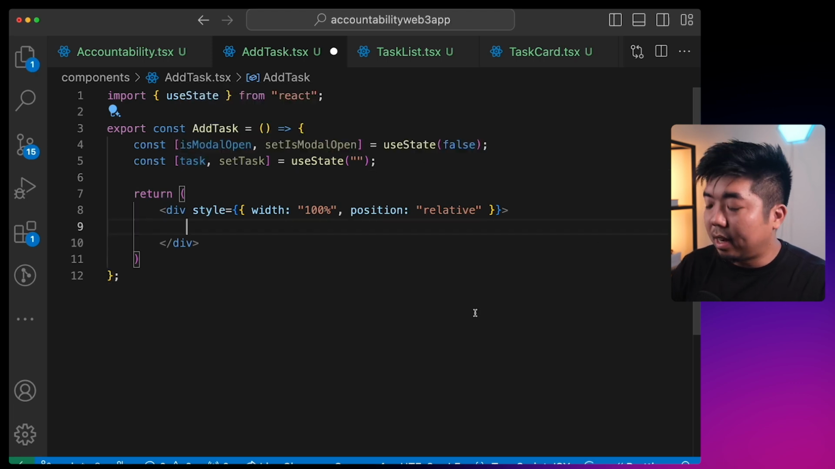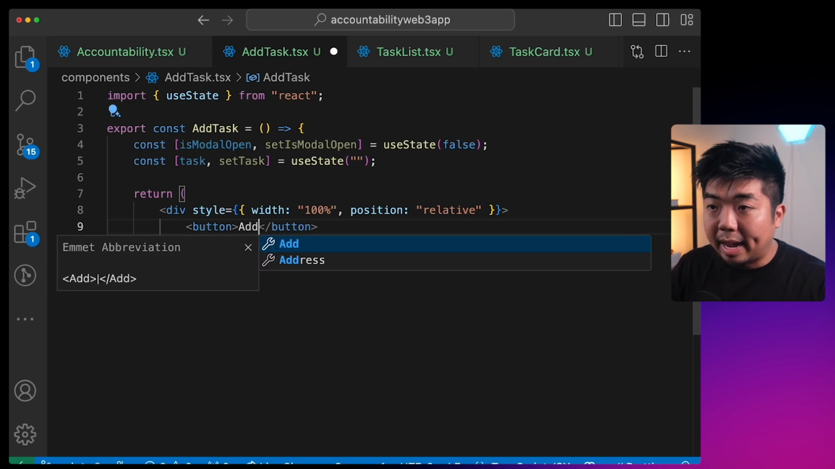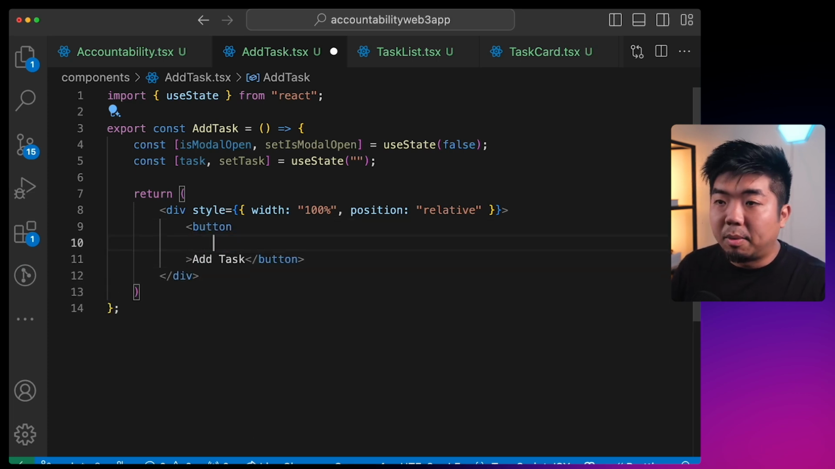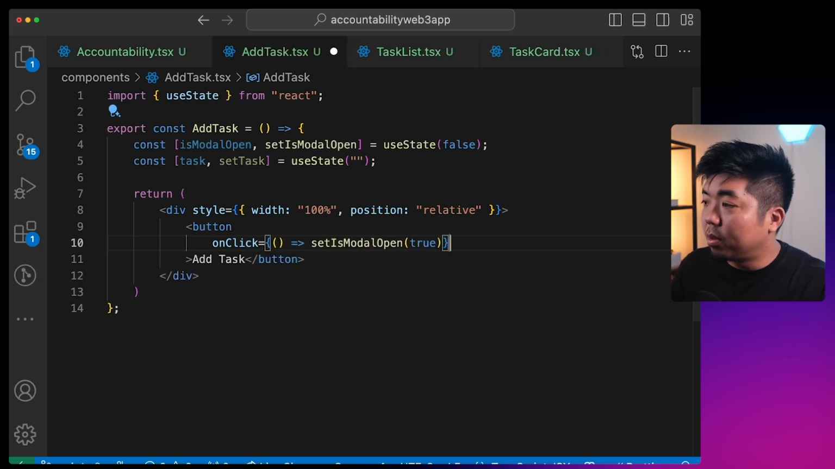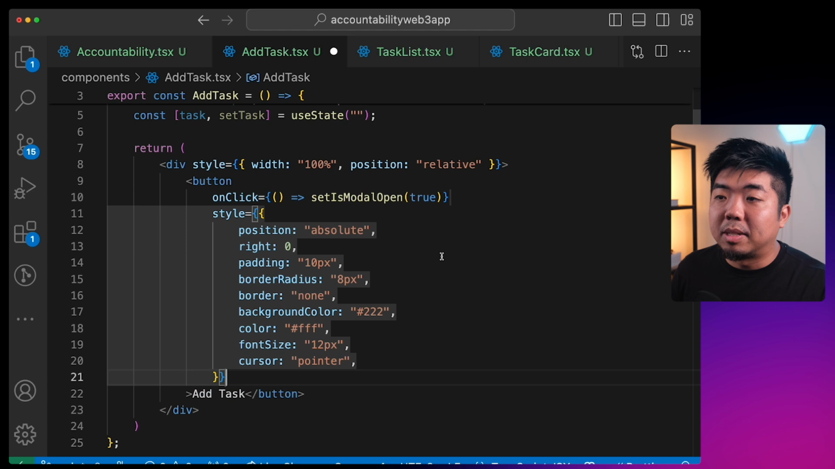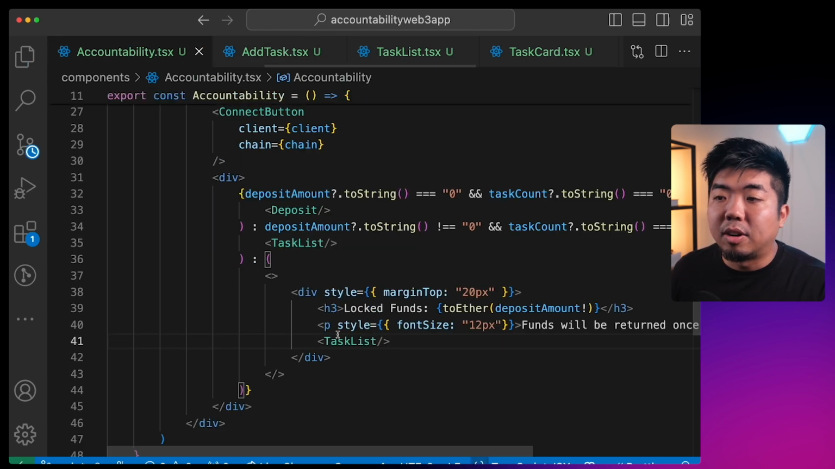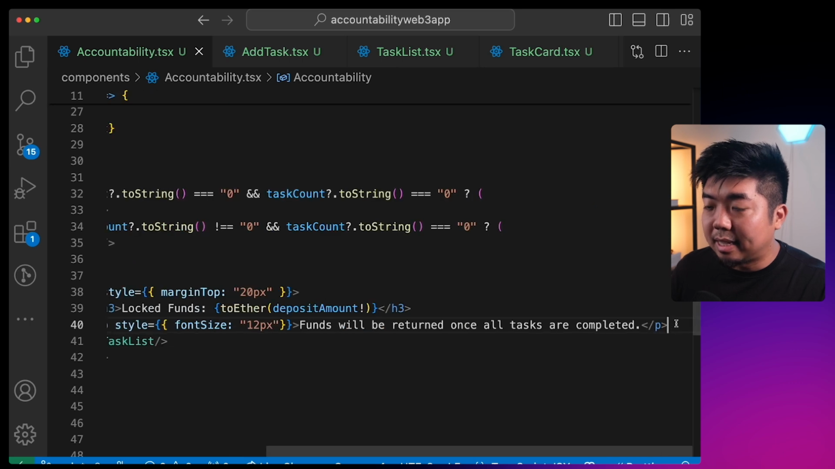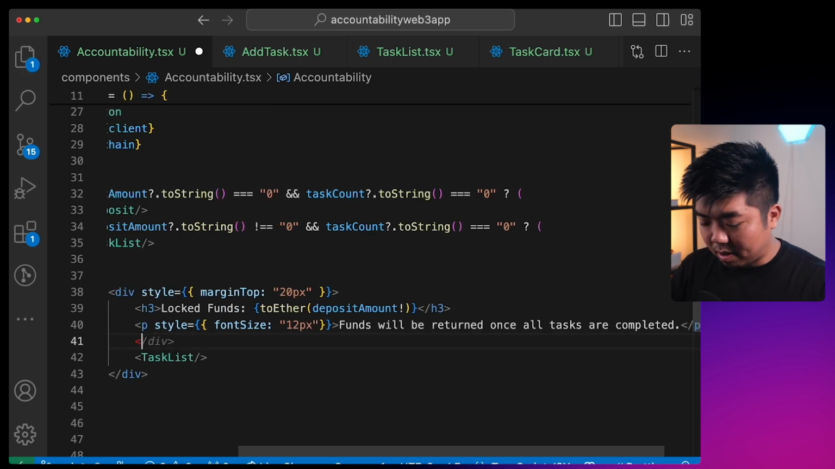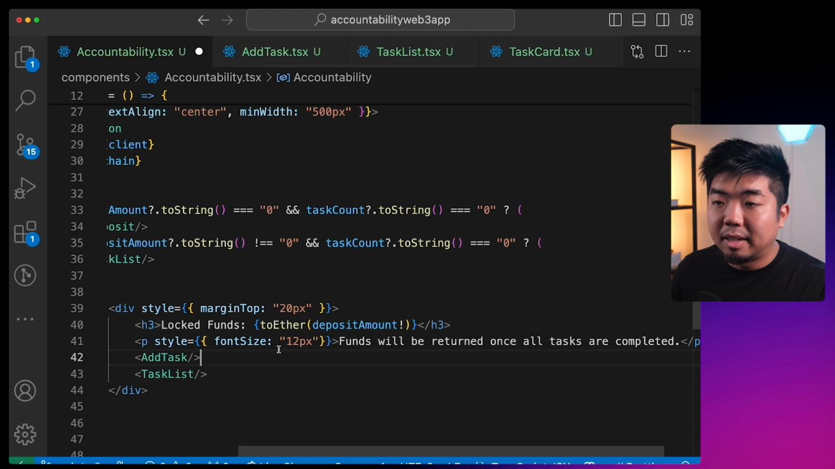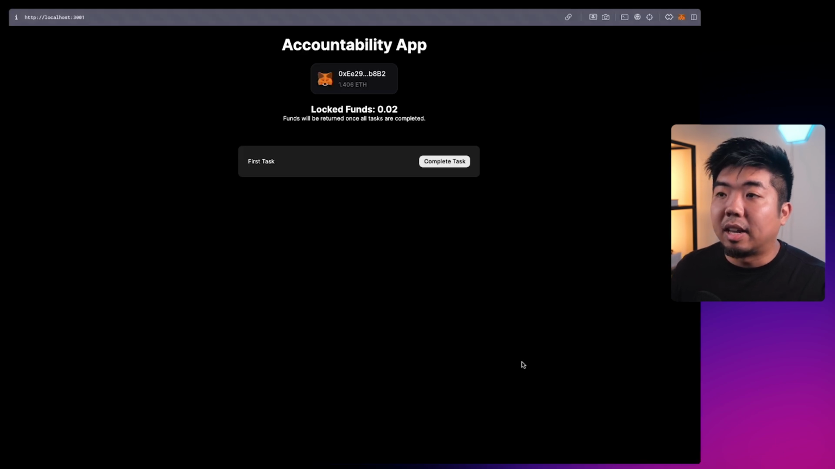So the first thing here in this is we're going to create a button, and that button is going to be our add task button. And what this button is going to do is on click, it should set the modal to true. We'll give that button some styling here and positioning. So now if we save that, come back to our accountability, and above our task list, we will have our add task button. Save that, and if you take a look at our app here, you can see here we have our add task, which is going to toggle our modal here.